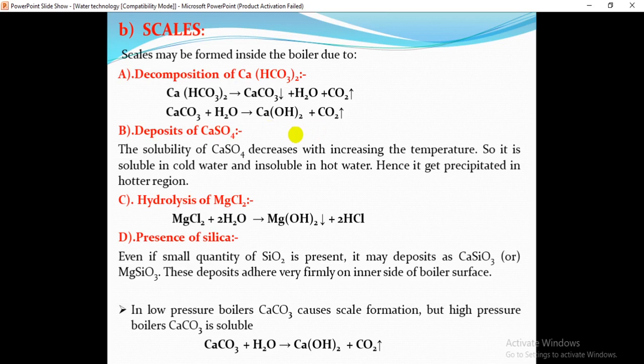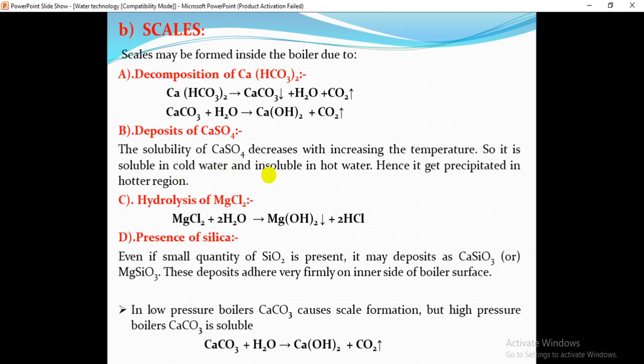Calcium hydroxide is a scale compound. This is the way the decomposition of calcium bicarbonate is also a reason for scale formation. And also deposits of calcium sulfate are a reason to form the scales.